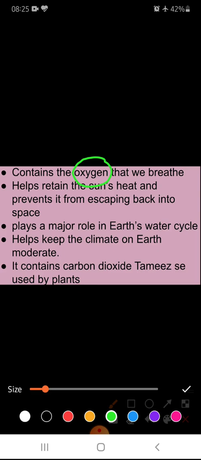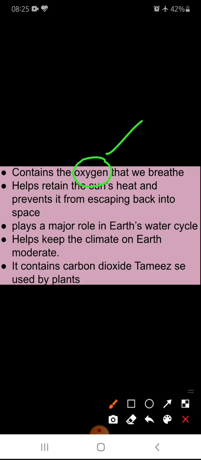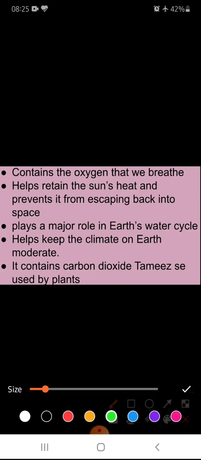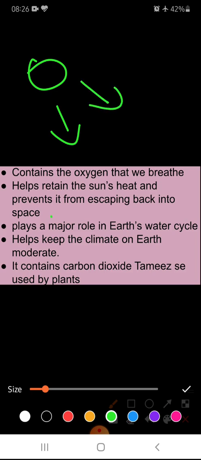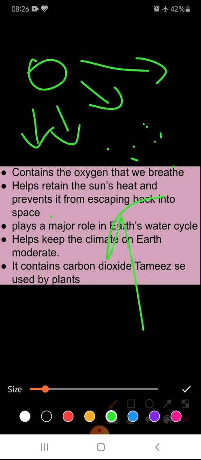So how is atmosphere important? It is providing us oxygen. First thing. Second thing, it helps retain the sun's heat and prevents it from escaping back into space. You know that if there were no atmosphere, we would not be able to survive, because the sun is providing us heat, and how are we capturing it? We are capturing it through the atmosphere only, because the atmosphere captures the heat and doesn't let it go back.